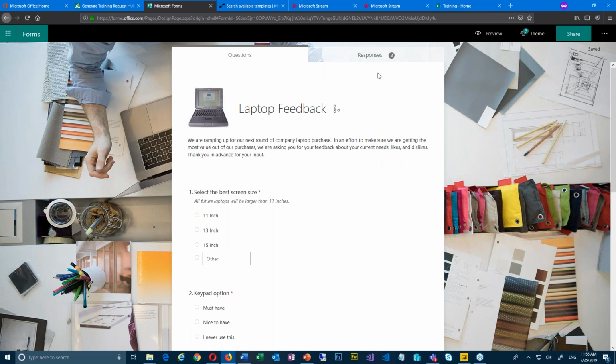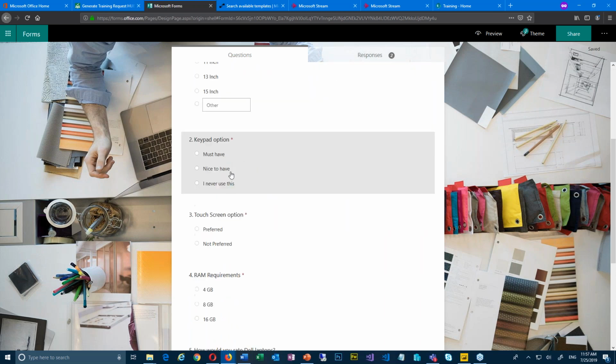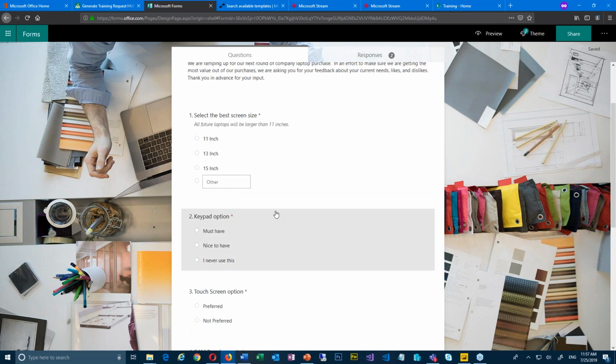So in our theme here, what we've done is we've sent out, we're about to purchase new laptops for the company. We're about to go through that whole period of time that we have to get rid of the old ones, add the new ones, and all that kind of stuff. And we're interested in what certain features people liked. You know, do you like the 13-inch instead of the 15-inch? What's the favorite one there? Do you want the keypad option? Do you want touchscreen? And so very simple to do, right?